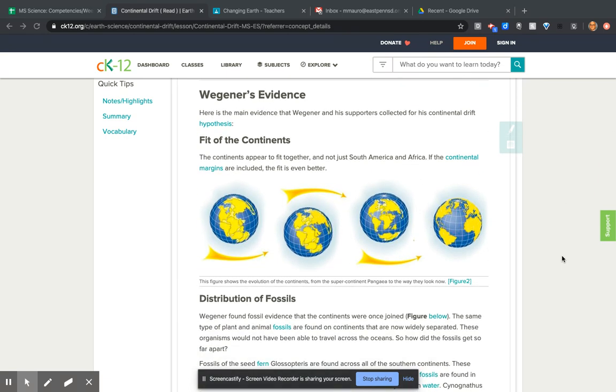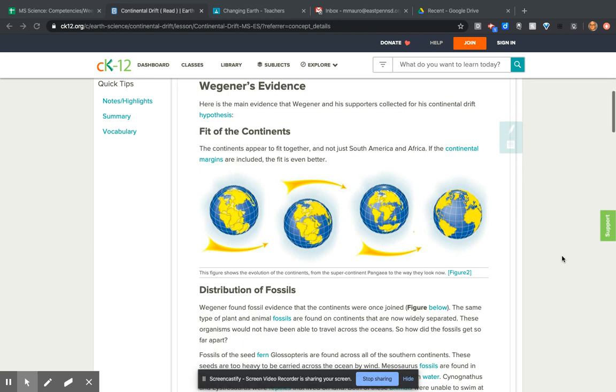Beginners evidence. Here's the main evidence that Wegener and his supporters collected for his continental drift hypothesis. Fit of the continents. The continents appear to fit together, and not just South America and Africa. If the continental margins are included, the fit is even better.